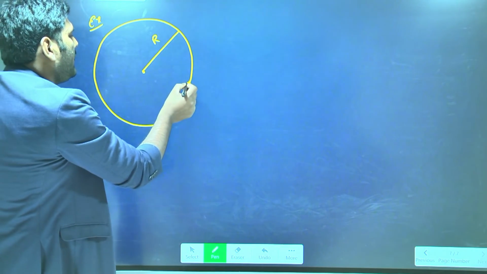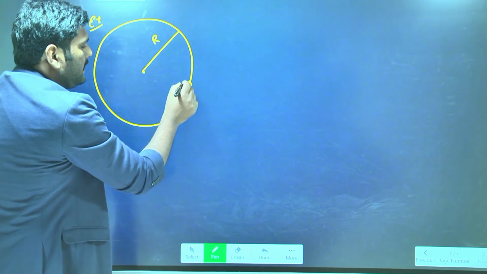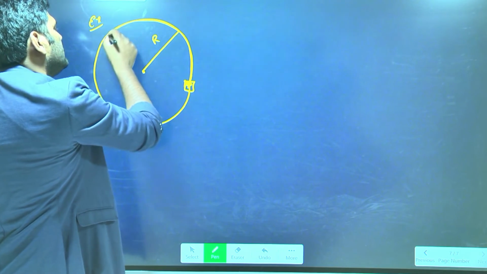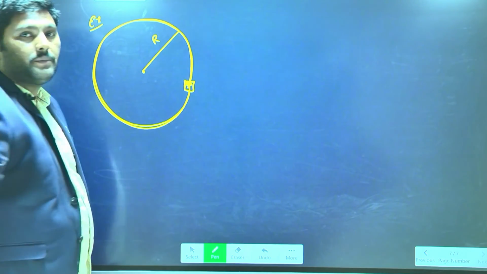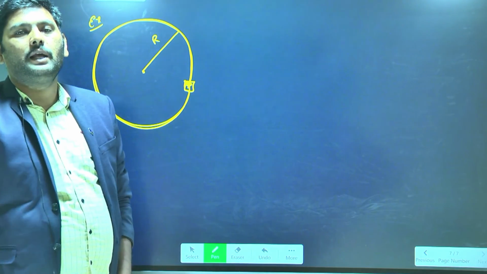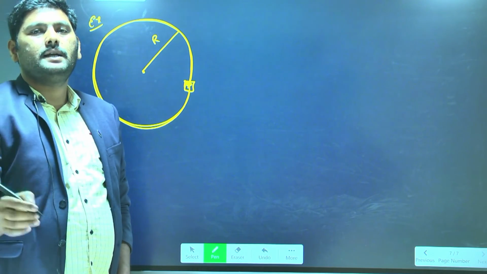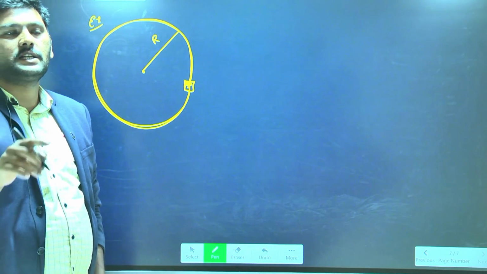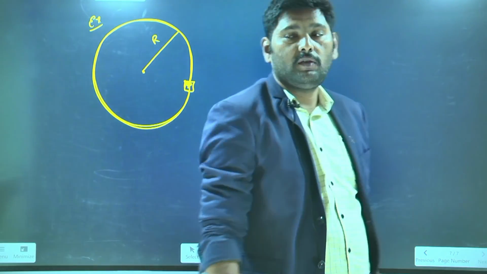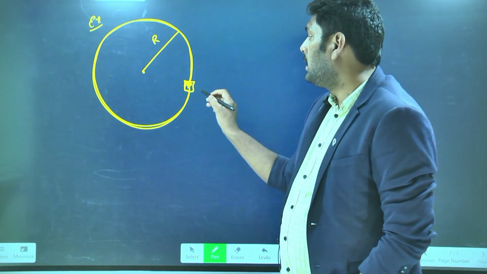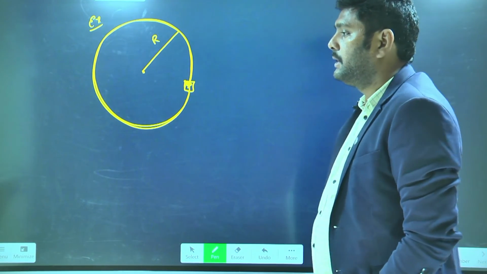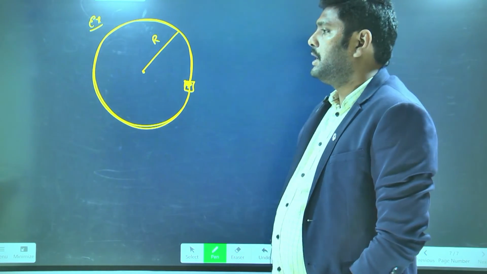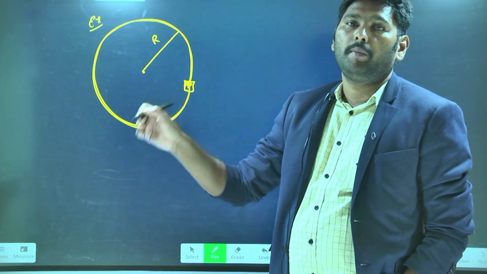The object or vehicle is covering one circular path. In this situation, what is the distance covered by the object? Tell me the answer, anyone?